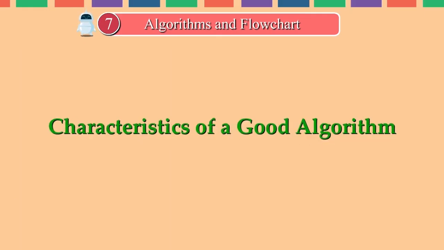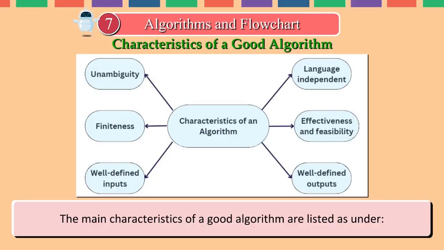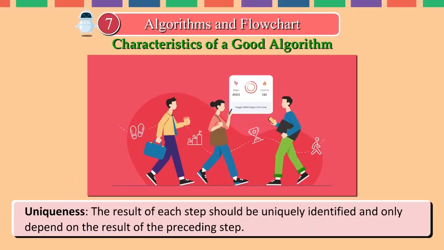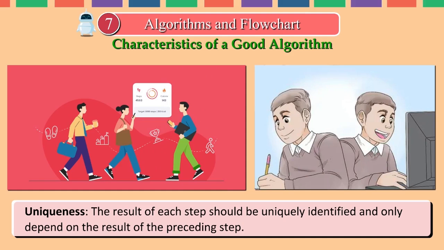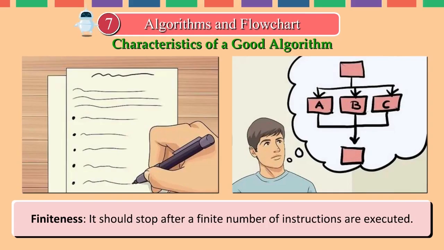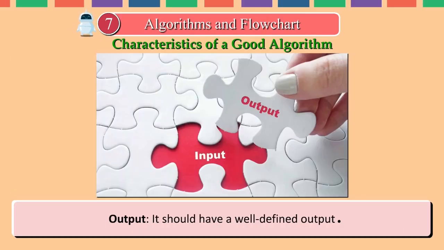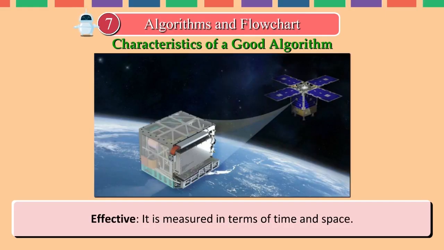Characteristics of a good algorithm. The main characteristics of a good algorithm are listed as under. Precision. Each step of a good algorithm is precisely defined. Uniqueness. The result of each step should be uniquely identified and only depend on the result of the preceding step. Finiteness. It should stop after a finite number of instructions are executed. Input. It should have a well-defined input. Output. It should have a well-defined output. Effective. It is measured in terms of time and space.